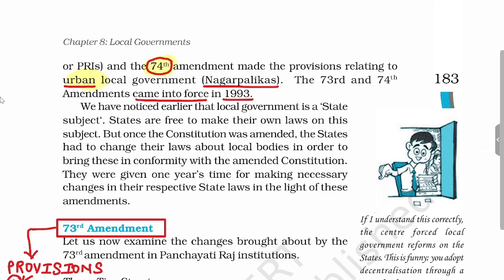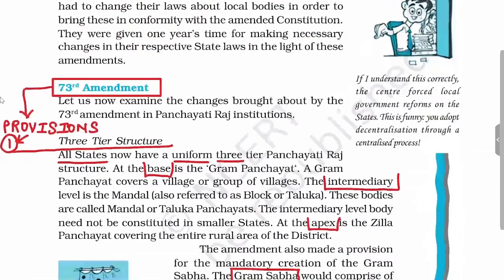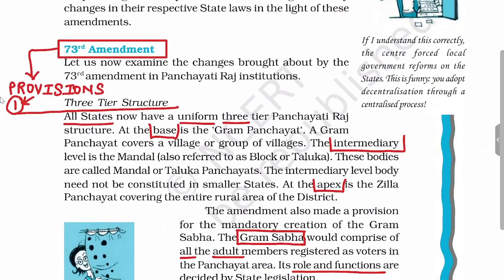All such bodies collectively are called ULG, urban local government bodies. Both the 73rd and 74th Amendment Acts came into force in 1993.